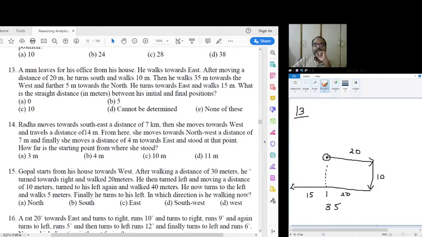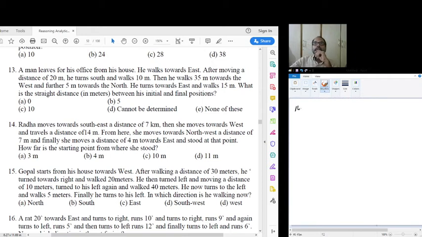Now he walks 5 north. So he's walking 5 north, right? This down is 10. So up 5 north and turns east and walks 15. So 15 we have already marked is exactly this point. This distance is 5. He's exactly below the starting point, and this distance from the 10 you subtract 5 is 5. So where is he from the final position? From the final position he is simply 5 kilometers away. So we have to be careful. This is 5 kilometers away.